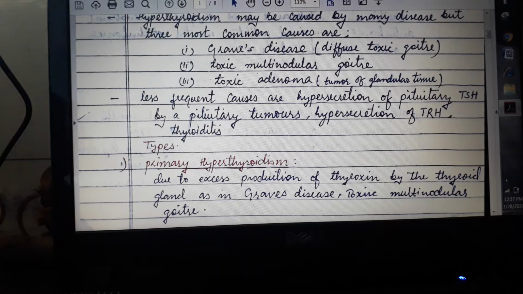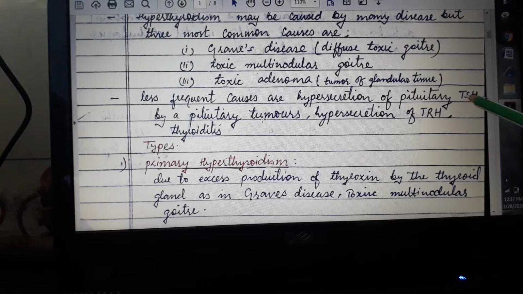Less frequent causes include hypersecretion of pituitary TSH. If the pituitary gland is releasing more thyroid stimulating hormone, for example because of pituitary tumors, it also causes more production of thyroid hormones. Another cause is hypersecretion of thyrotropin releasing hormone. So what are TRH and TSH?